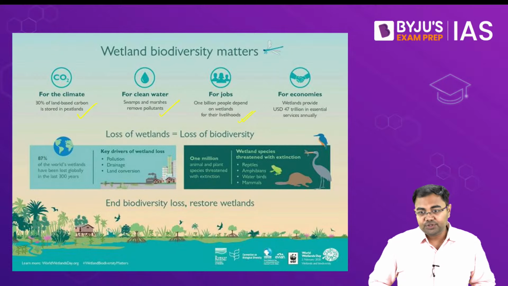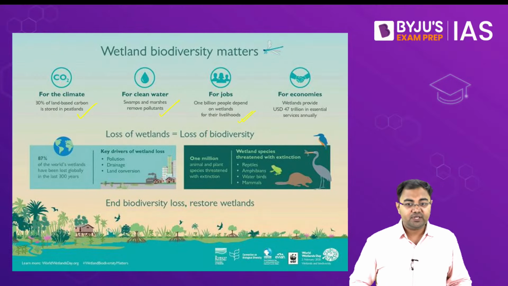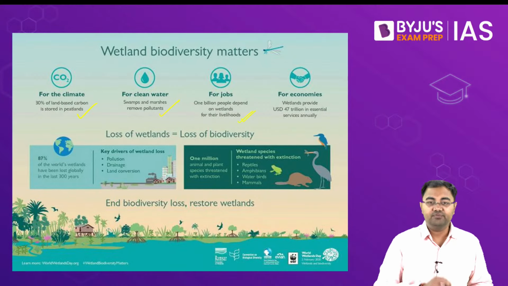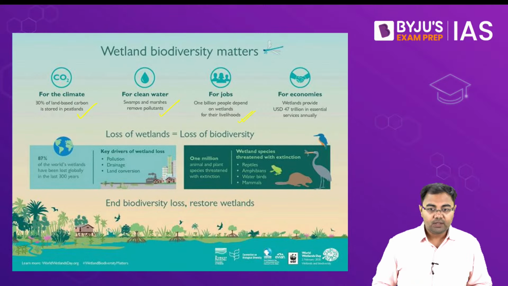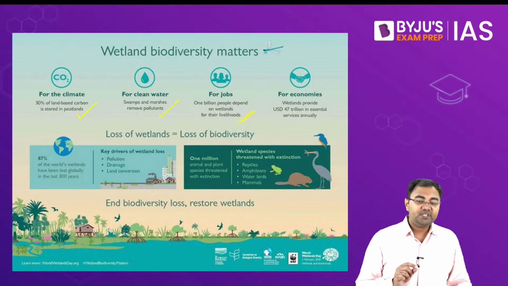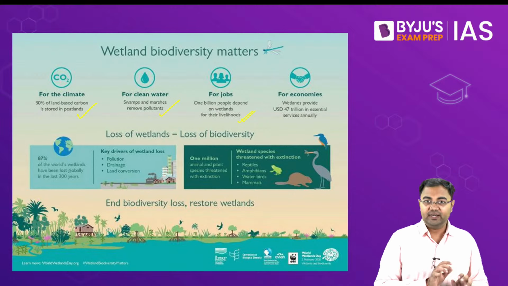There is one question: what are the basic differences between mangroves and wetlands? They are not different. Mangroves are a kind of wetlands. There are multiple ways in which we can classify the wetlands, and mangroves are one of them. Another question: are Ramsar sites only wetlands or are other lands also considered? Ramsar sites specifically are for wetlands, for nothing else.